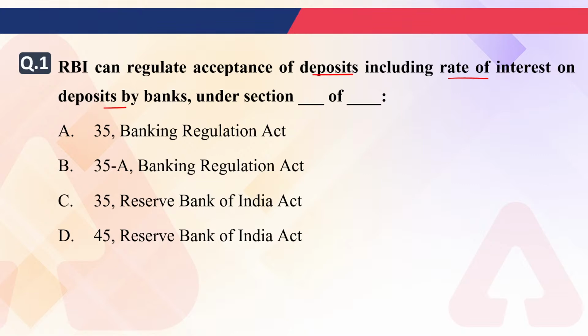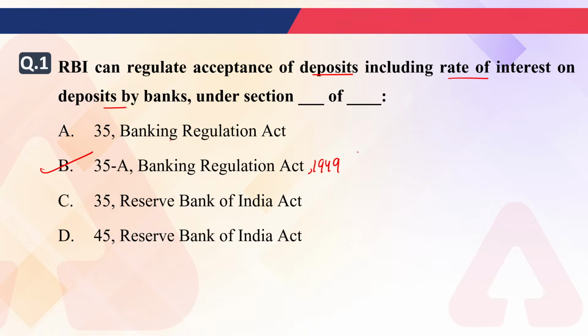What will be the answer of the first question? A, B, C or D? Okay, maximum everyone is answering B option, that is 35A under Banking Regulation Act. Very good. So the correct answer will be B option, that is 35A, Banking Regulation Act 1949. Okay, so the right answer will be B.